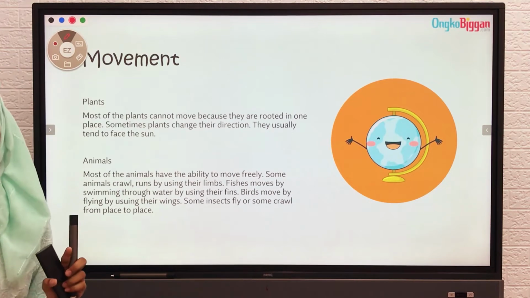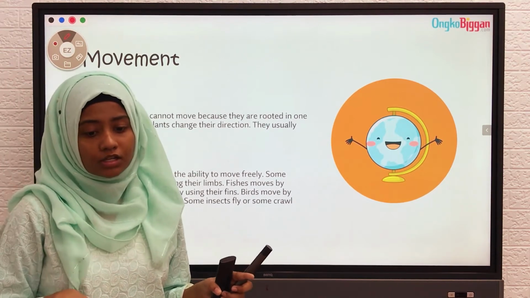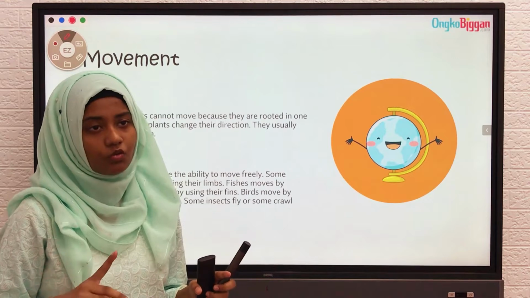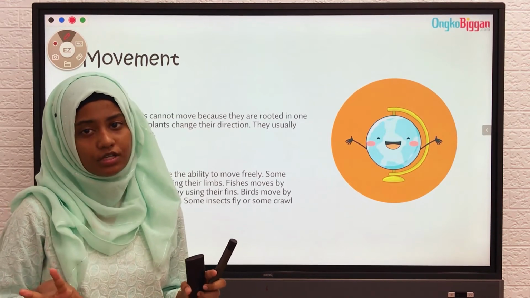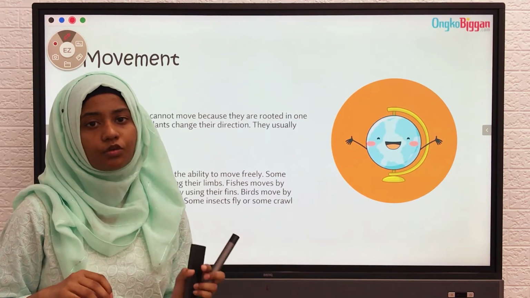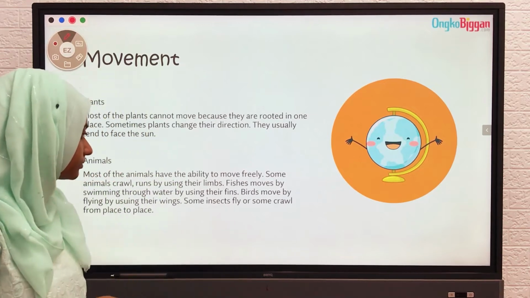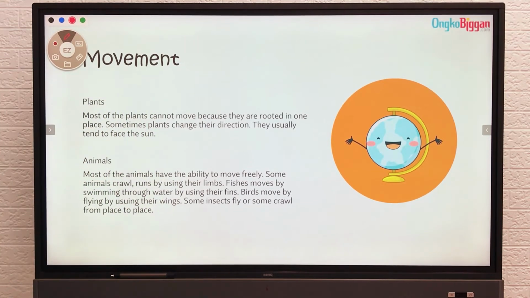There is a difference between walking and crawling. Crawling means using 4 of your limbs. Walking means only using 2 of your limbs. So we usually use the term crawling for animals. Fishes move by swimming through water. Fishes usually swim through water with their fins. Birds move by flying by using their wings. Birds usually move from one place to another by flying by using their wings.